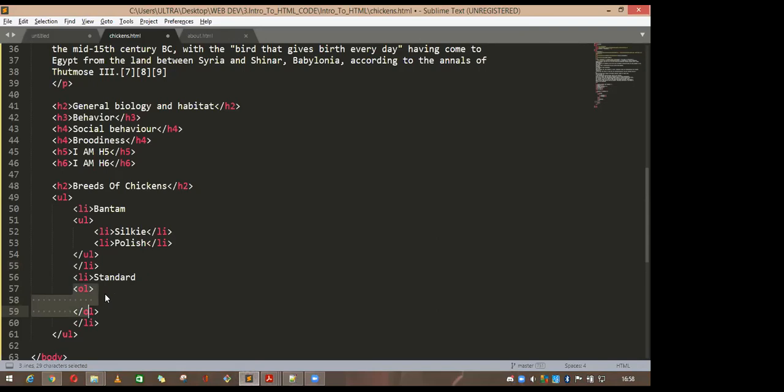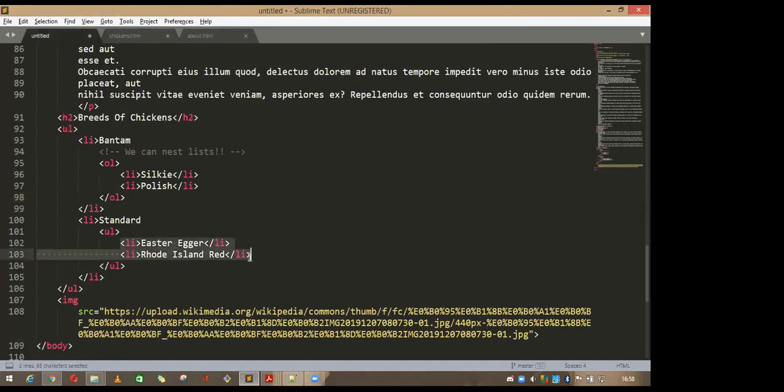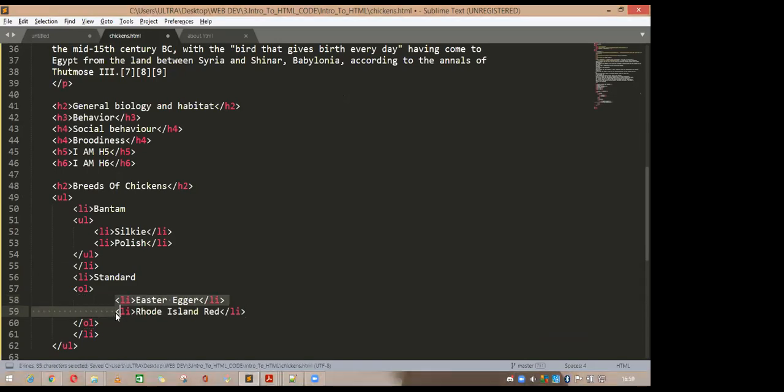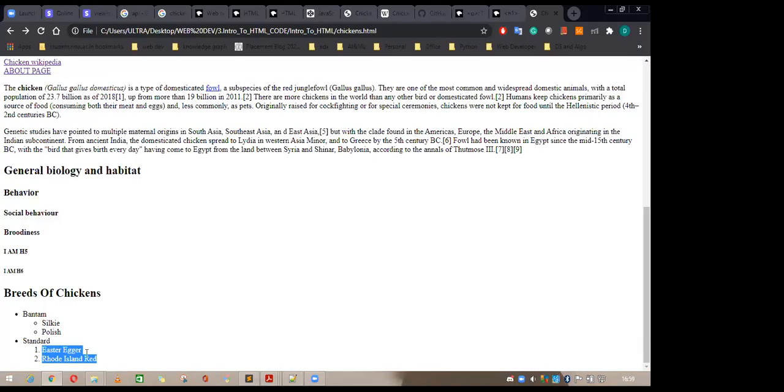Go back a little, and here you type li, just 2 li inside this one, and if you want to add these 2 inside the list, go here and paste it, indent it, a little back and save it here. Refresh this one. So you can see the numbering here, the ordered list, and the unordered list.